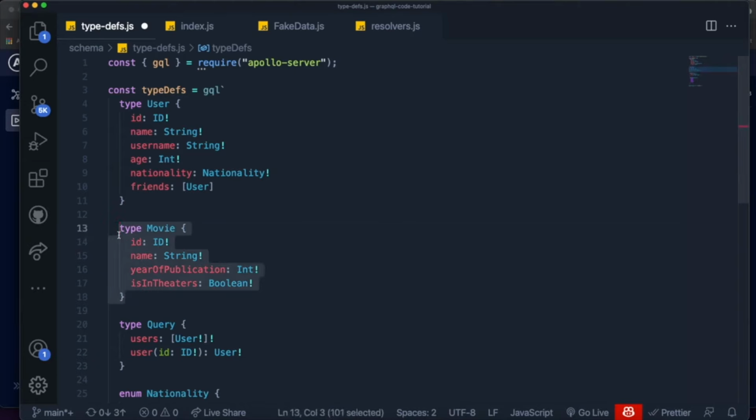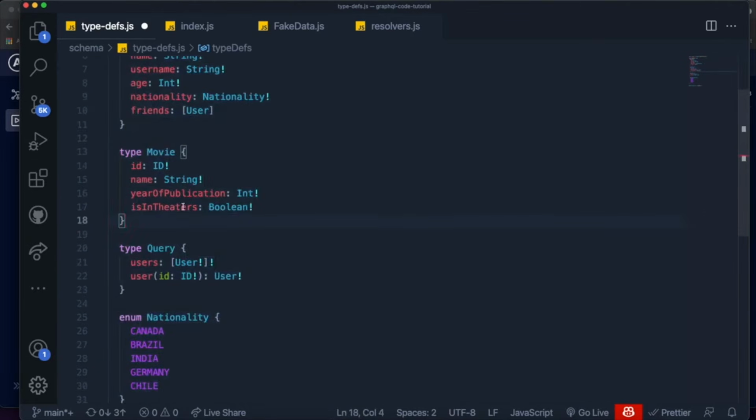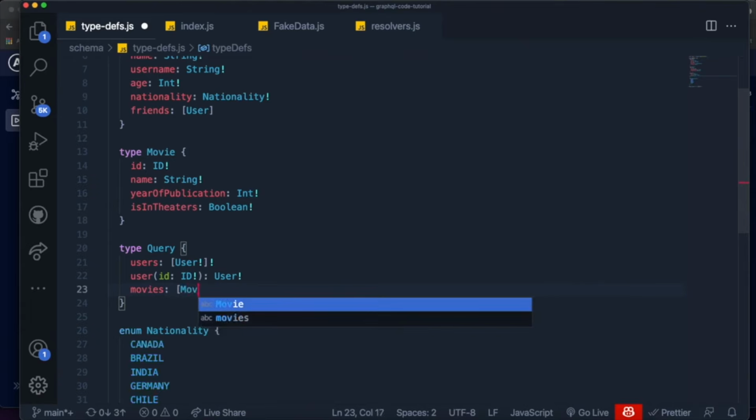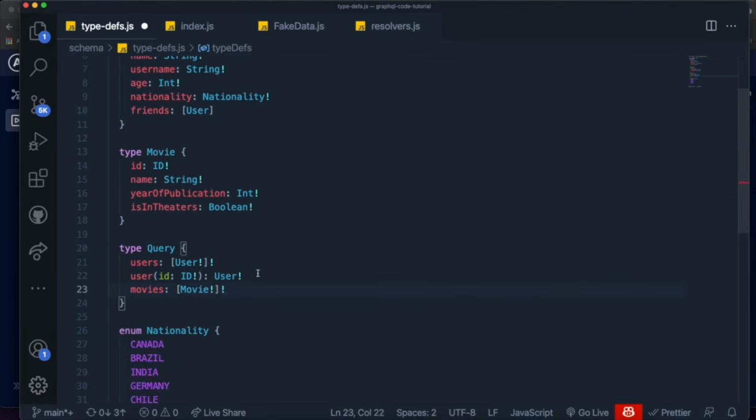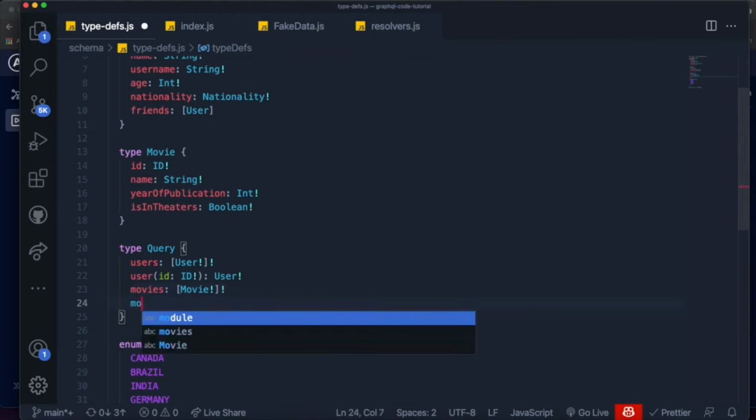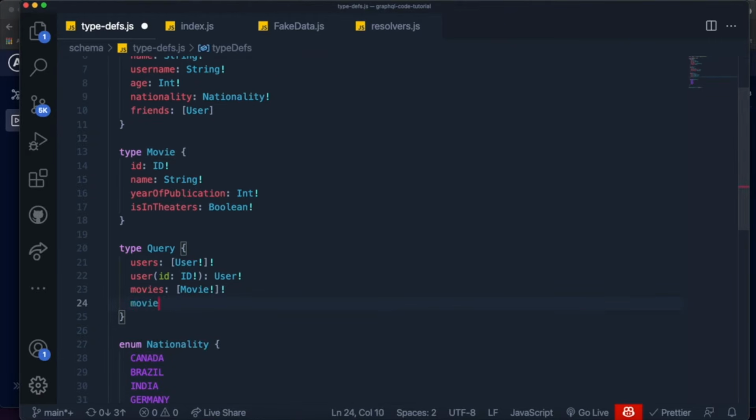So how do we actually query our movies, right? The first thing we want to do is add a field over here called movies, which is going to return, just like the users, a list of movies that exist in our database, or whatever we have in our application. And then we also want to be able to grab a movie by its ID. Actually, let's not get by ID. Maybe you don't know the ID of the movie, which is different with user, because usually you have access to that and you only get information about a user if you're authenticated. But with movies, you might just want to query information about a movie.